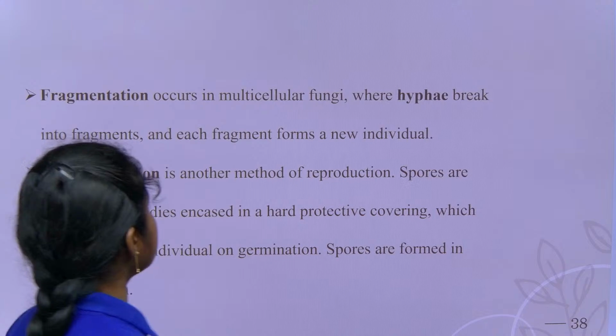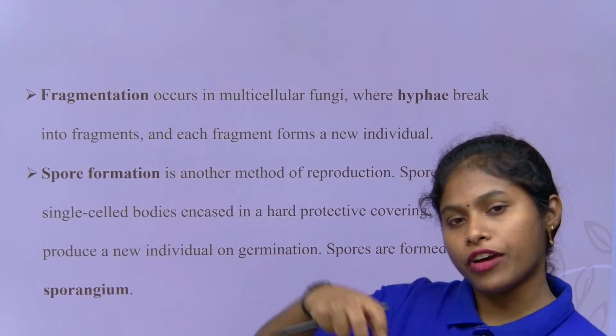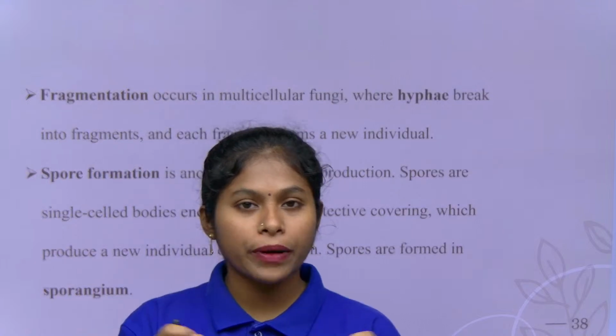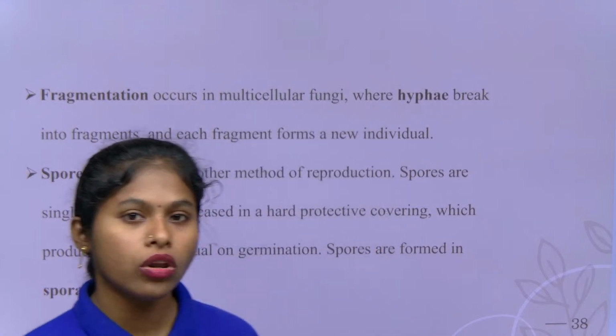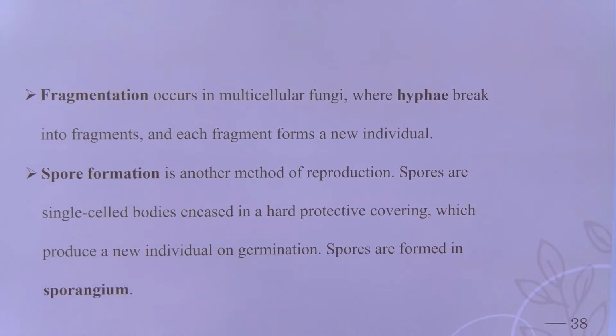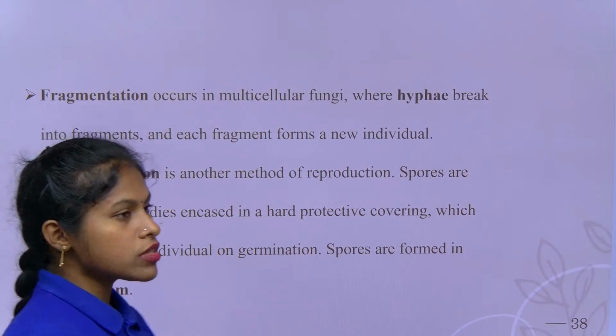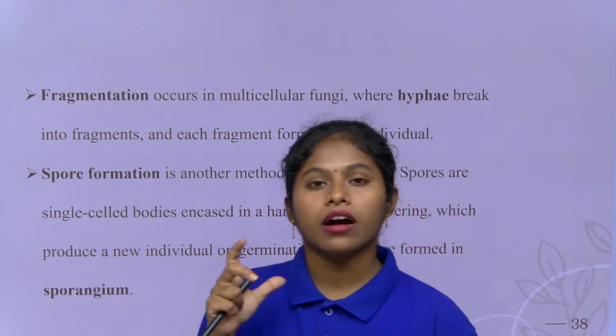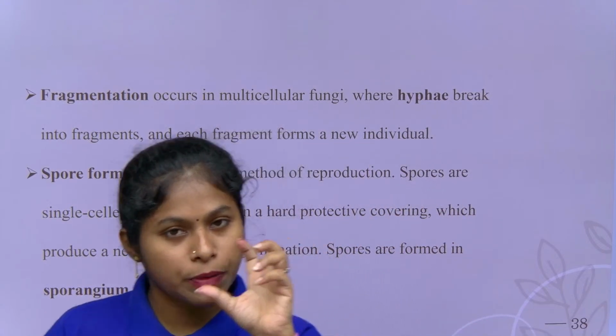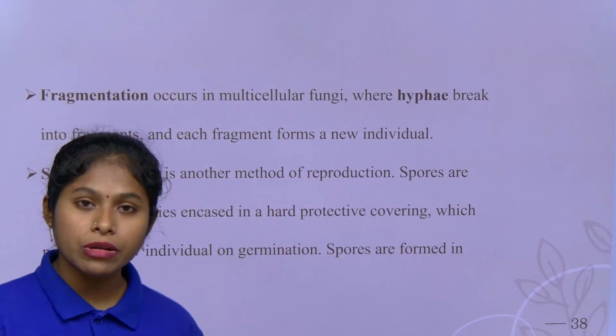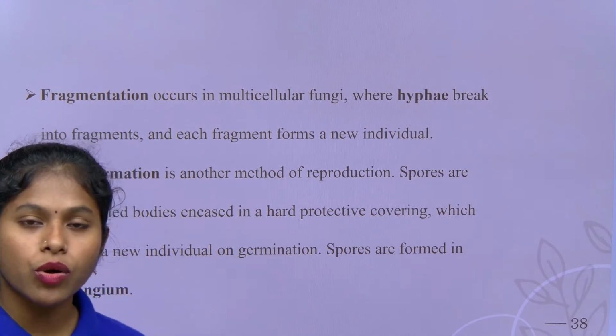Fragmentation occurs in multicellular fungi, because when the hyphae break down, they regenerate into a whole new individual of the fungi. Coming to spore formation, it is another method of reproduction. Spores are present in the bulb-like structures of the fungi. When they are under favorable conditions, what will happen, children? The spores disperse, and if the place has moist conditions, they give rise to another fungus, right, children?